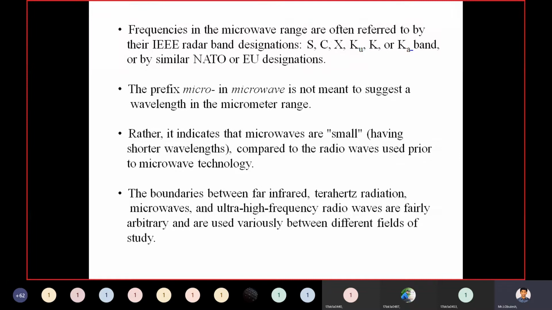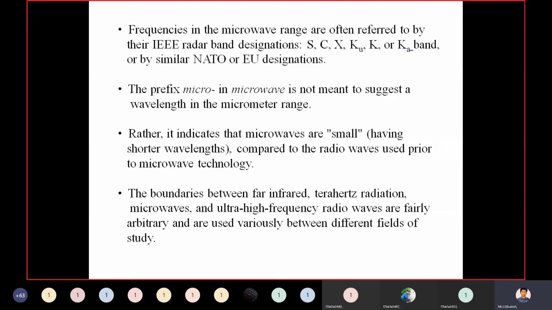The prefix micro in microwave is not meant to suggest a wavelength in the micrometer range. Rather, it indicates that microwaves are small, having short wavelengths, compared to the radio waves used prior to microwave technology.